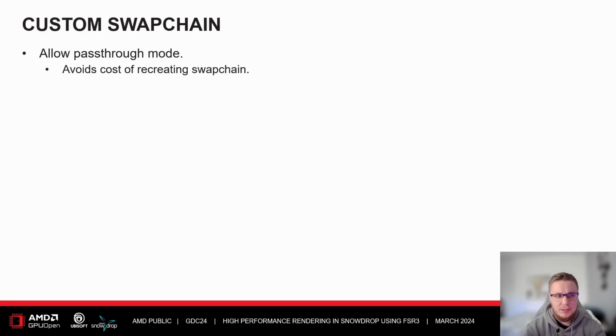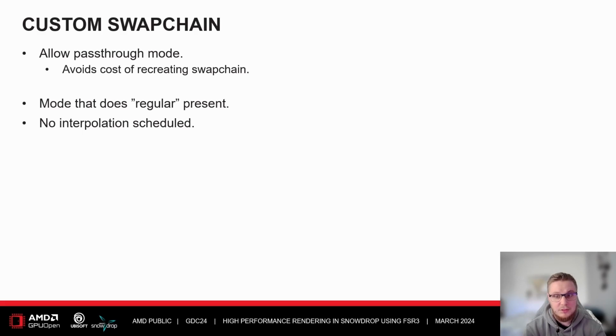Your custom swap chain implementation also needs to support a pass-through mode. This is to avoid having to recreate the swap chain whenever the frame generation is temporarily disabled. What it is, it's just a presentation mode that does the regular present using the frame generation swap chain. No interpolation is scheduled when this is enabled, so you don't pay the cost of any of the interpolation work.